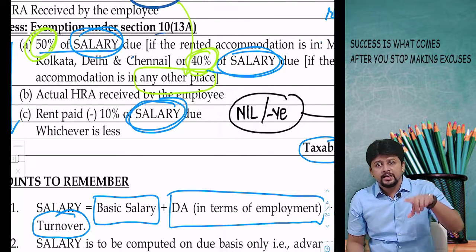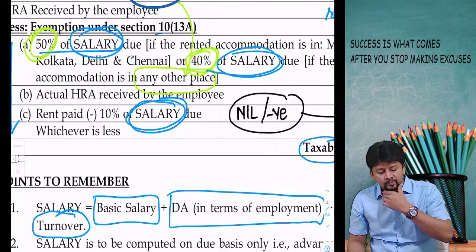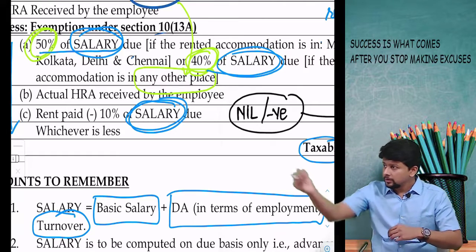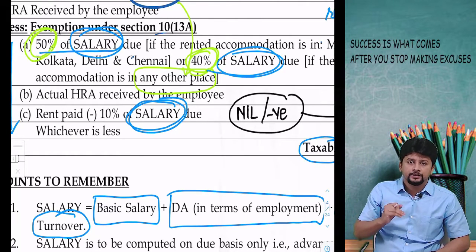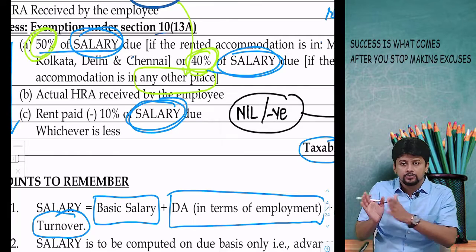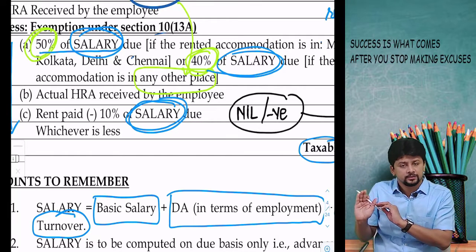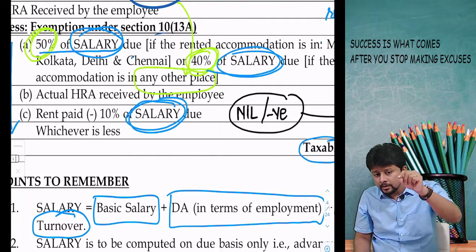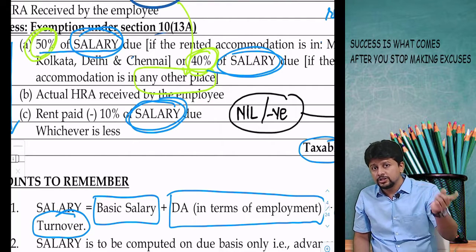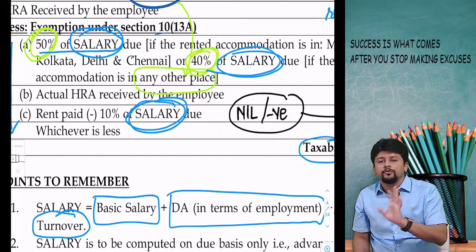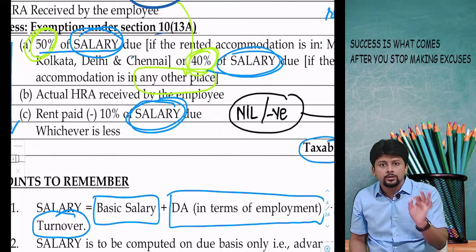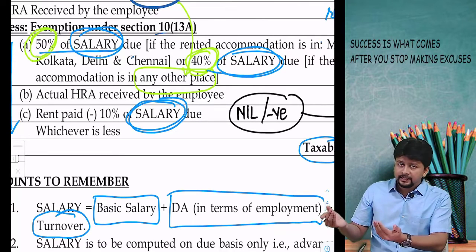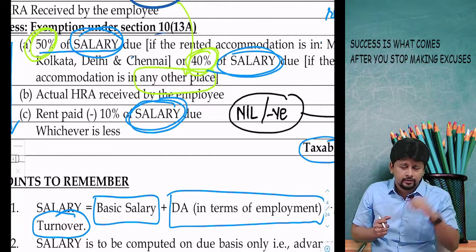So the Income Tax Act is indirectly trying to tell you that for the house that you are taking on rent, for which your employer is giving you house rent allowance, we are not going to make it fully taxable for you. We will give you an exemption. But employee, remember, if you pay rent which is lower than 10% of your salary or equal to 10% of your salary, you will not get any exemption. The entire house rent allowance received will be fully subject to tax.